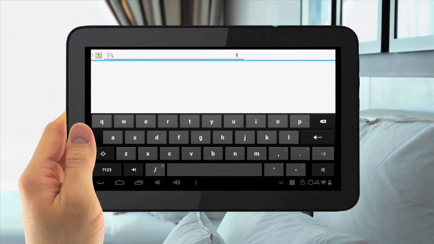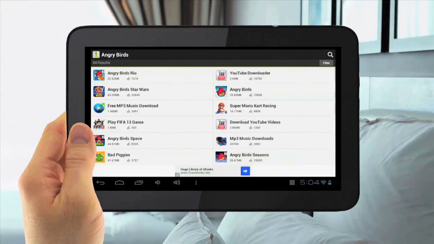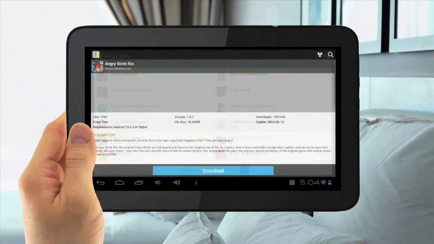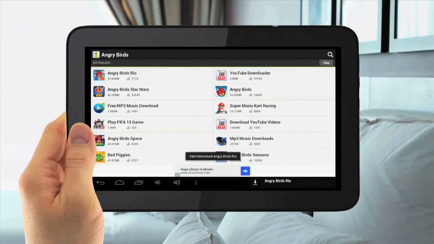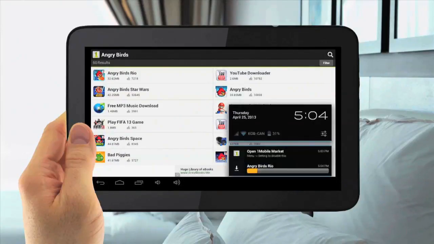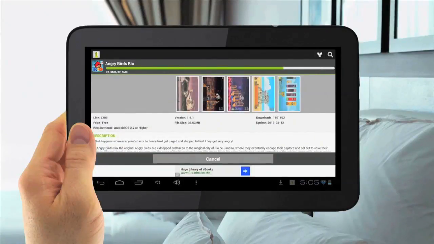Then search for the app you wish to download. For example, Angry Birds. Select the app, then tap Download. It is now starting to download the app. Wait for it to complete.